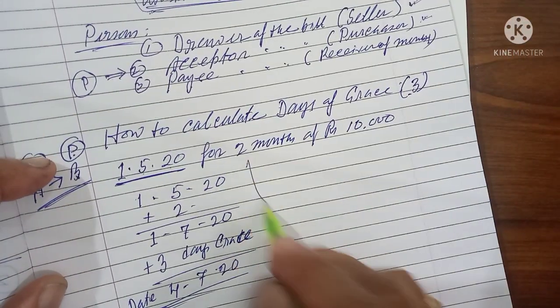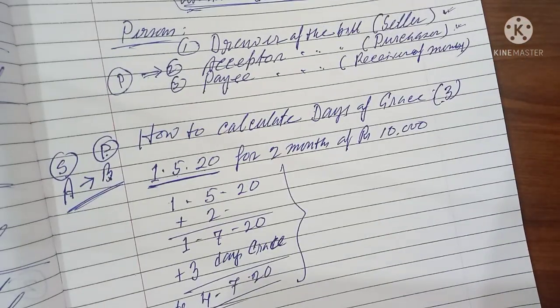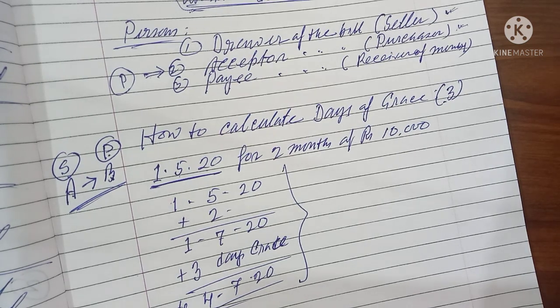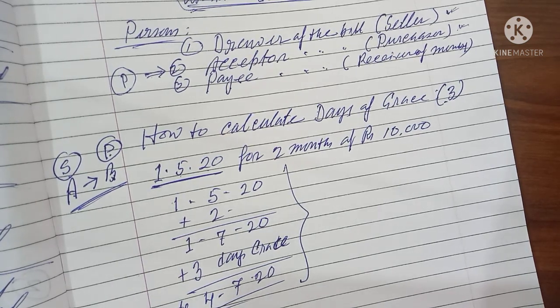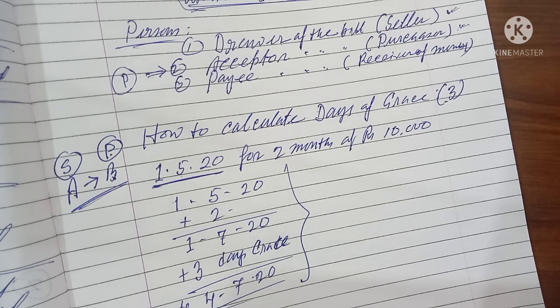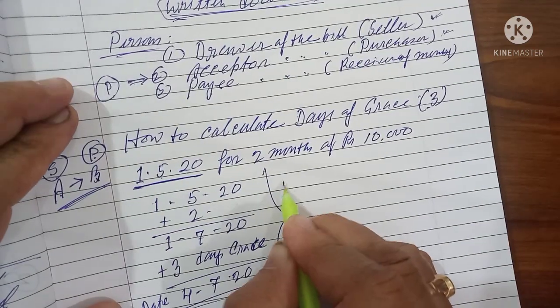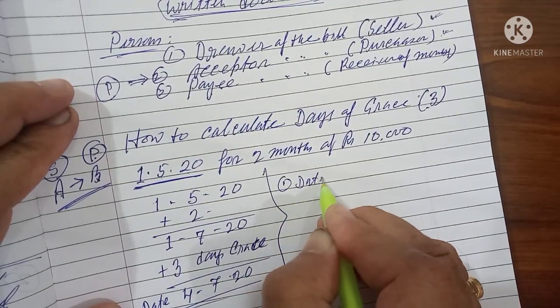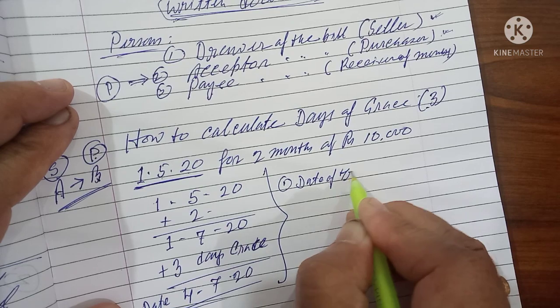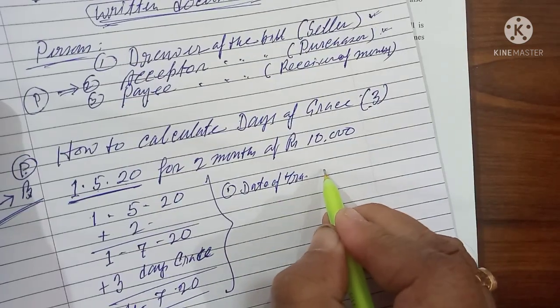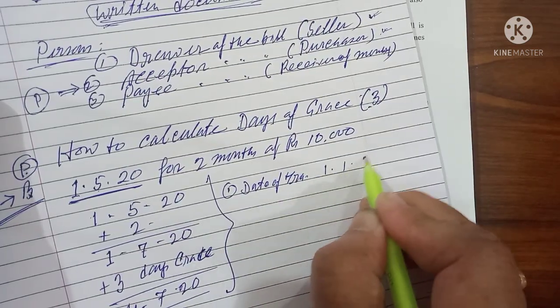Whatever period is given in the bill, you calculate from the date on which the person accepts it, for the time given. Suppose one more example. The date of transaction is 1st January 2020.